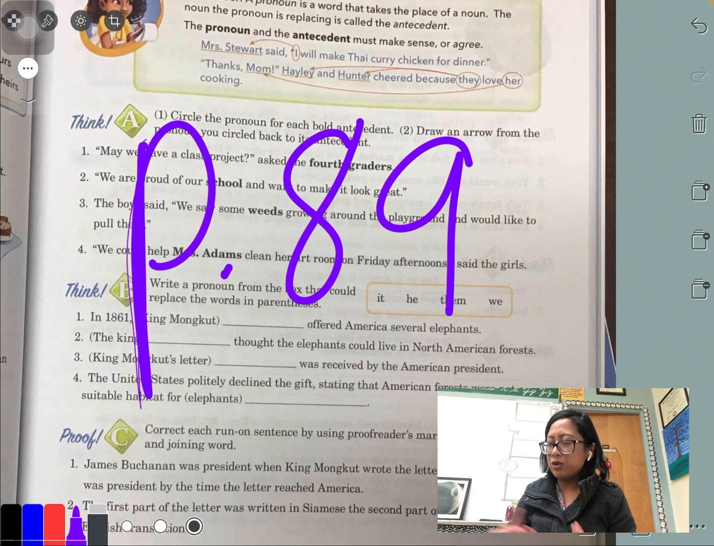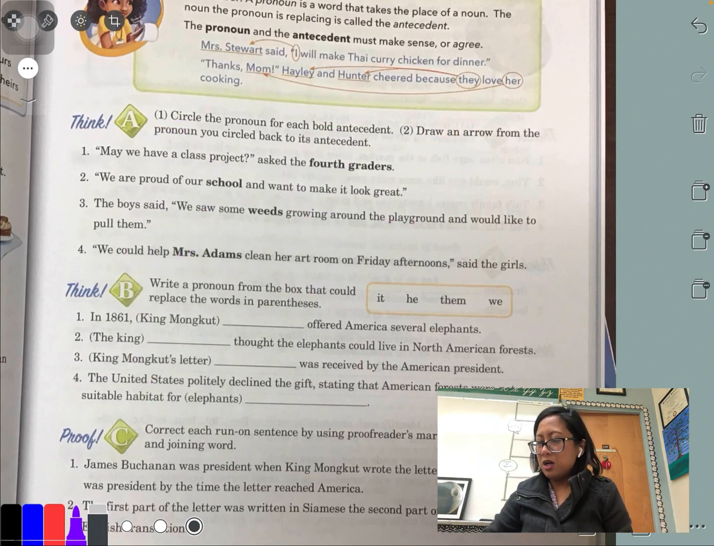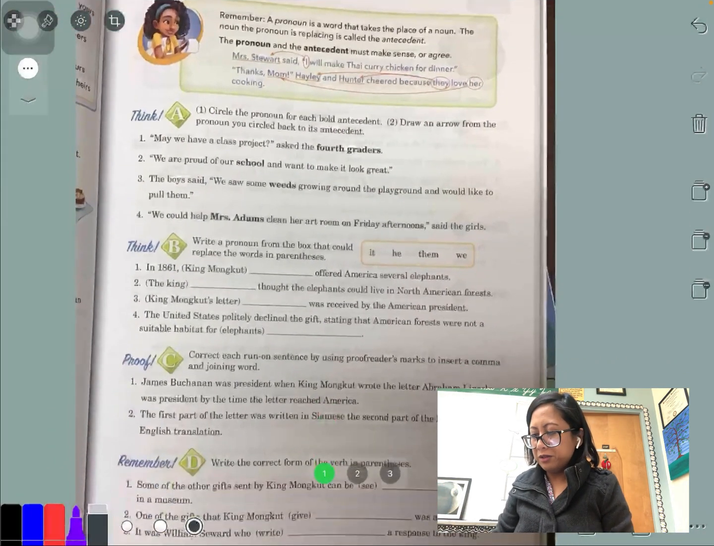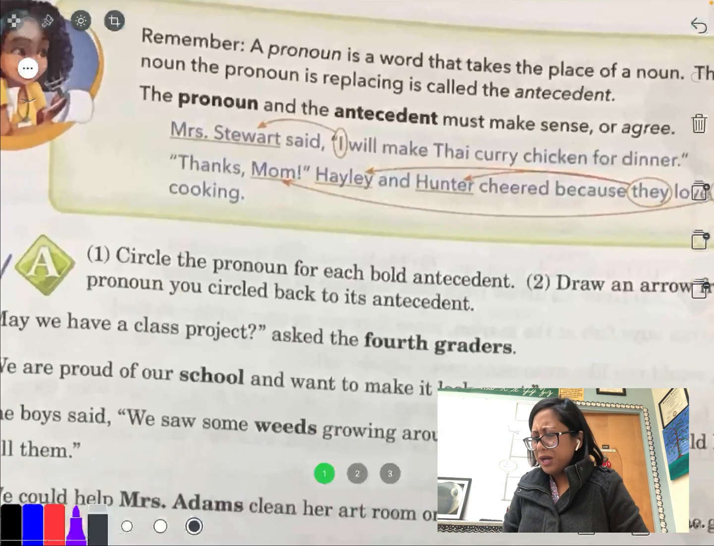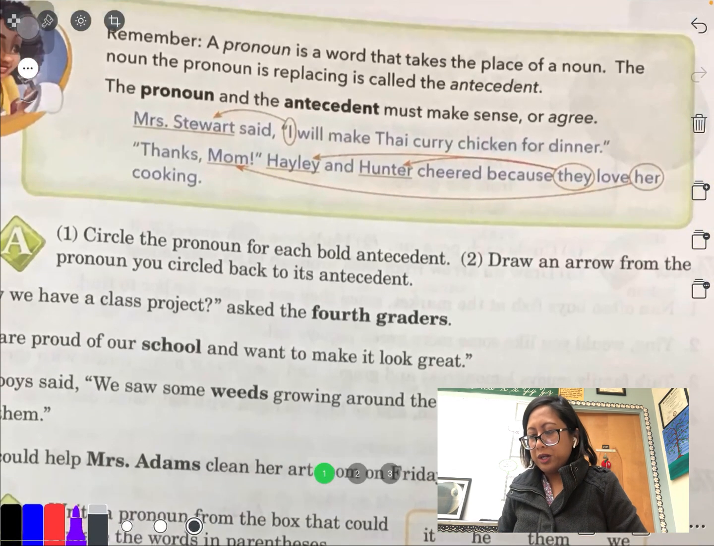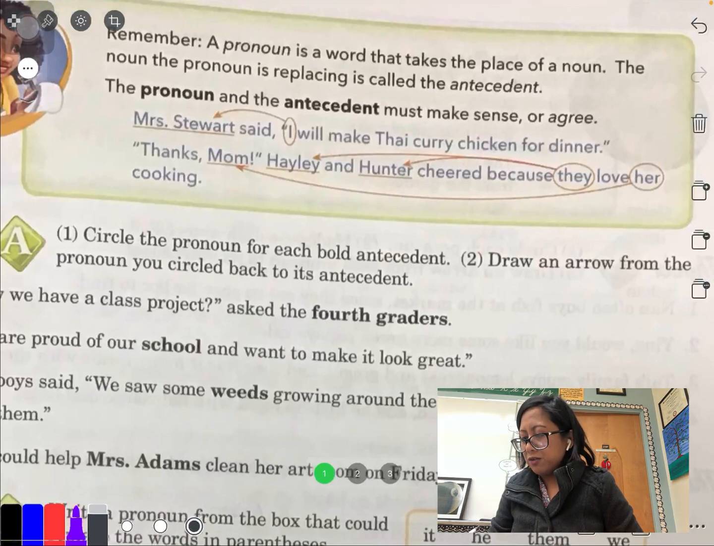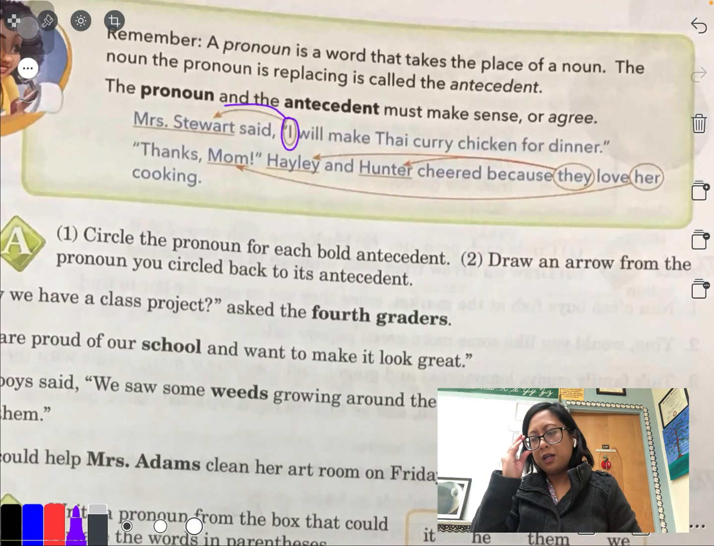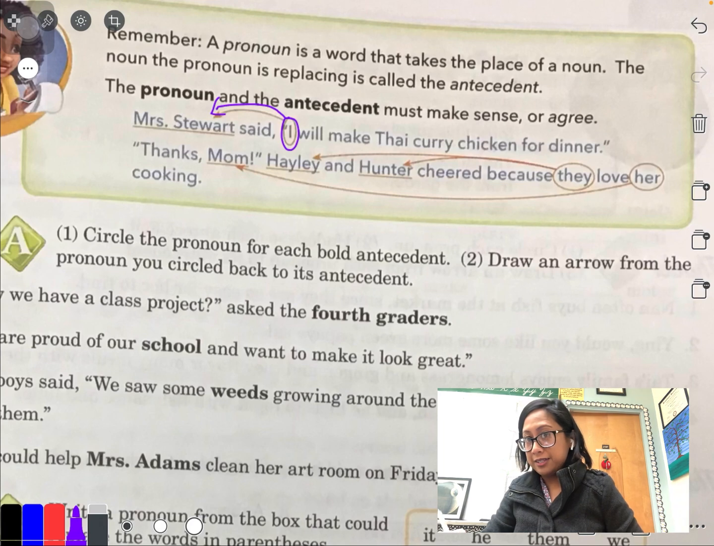All right. So I don't know if we need the chart necessarily for this lesson, but let's make sure we're at least on page 89 and we'll find out. Remember, at the top, a pronoun is a word that takes place of a noun. The noun the pronoun is replacing is called the antecedent. So here's an example. Mrs. Stewart said, I will make Thai curry chicken for dinner. So they circled the pronoun I and they pointed it to Mrs. Stewart because she's speaking.